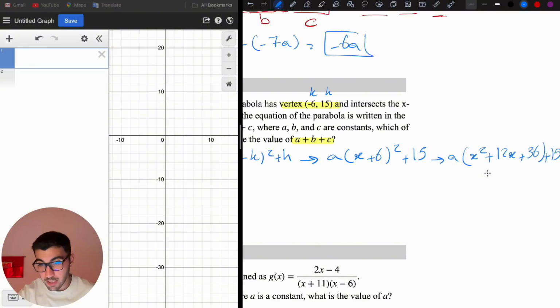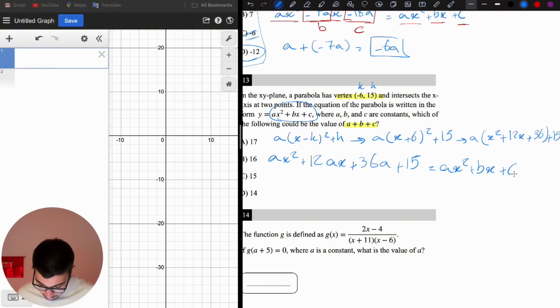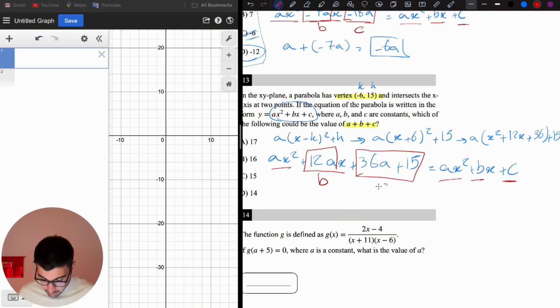Let's simplify. Multiply a inside the parenthesis, it's going to be ax squared plus 12ax plus 36a plus 15. This is equal to the same standard form of the parabola, which is ax squared plus bx plus c. Now we see we have ax squared, bx and 12ax. So 12a is equal to b. B is 12a, and then this one here is going to be equal to c.